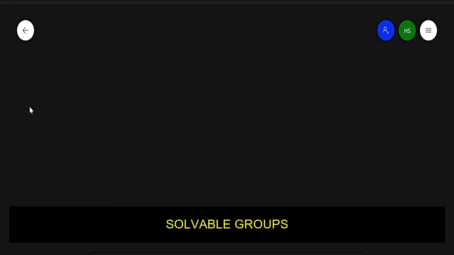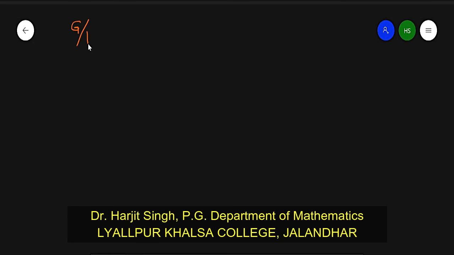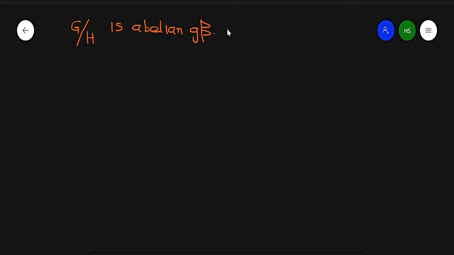In the previous lecture, we discussed that G by H is an abelian group if and only if H contains G dash.